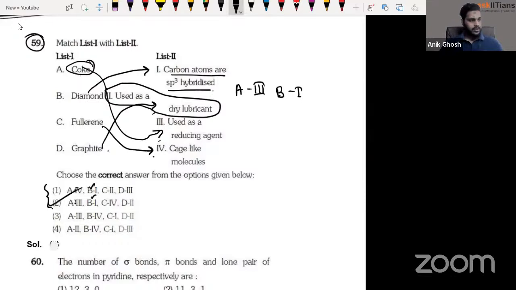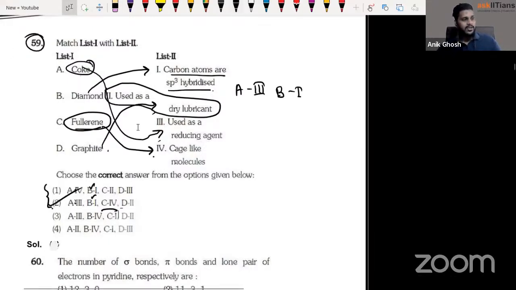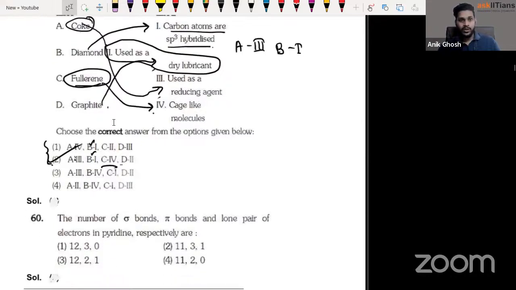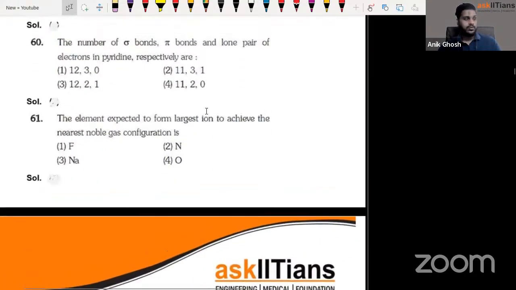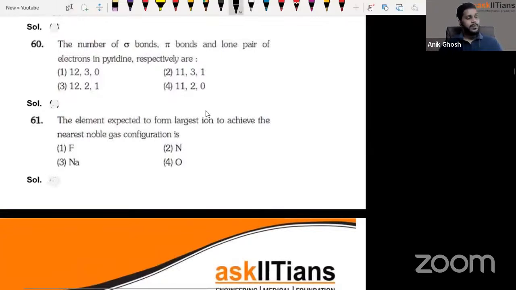We already got the answer. Let's take the other ones. C4. So C means fullerene, 4, cage-like molecule. Yeah, everything is correct, right? So this is something that I guess you can solve even when you are in class 10, isn't it? You learned it in class 10 CBSE, Carbon and its compounds chapter.